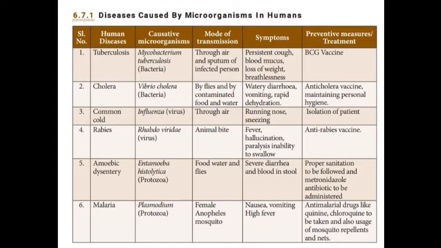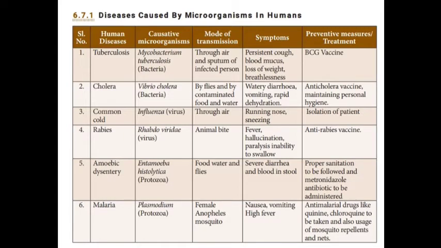The next disease, cholera. Cholera is caused by the bacteria Vibrio cholerae. The mode of transmission is by flies and by contaminated food and water. Symptoms: watery diarrhea, vomiting, rapid dehydration. Treatment: anti-cholera vaccine and maintaining personal hygiene.